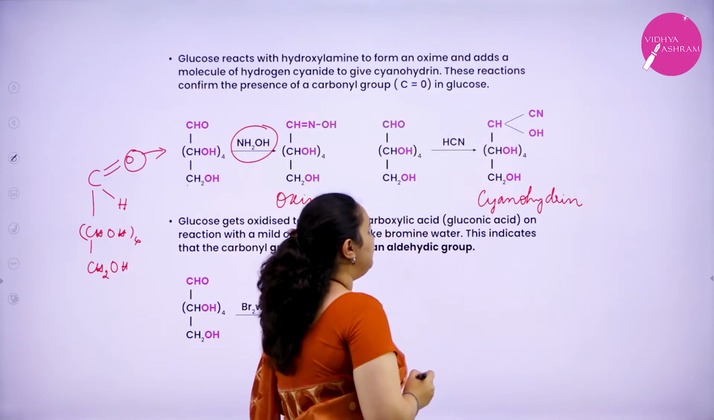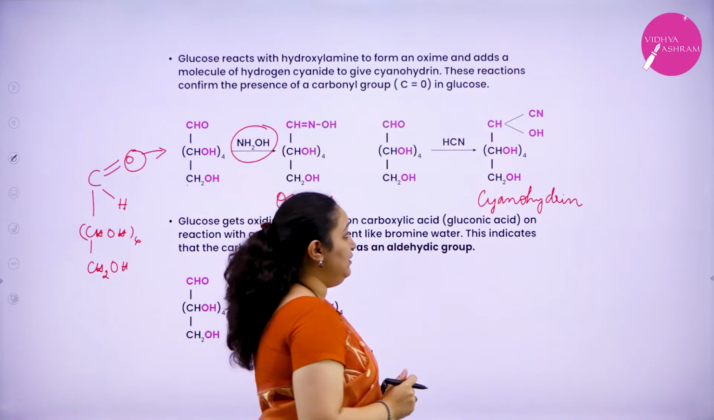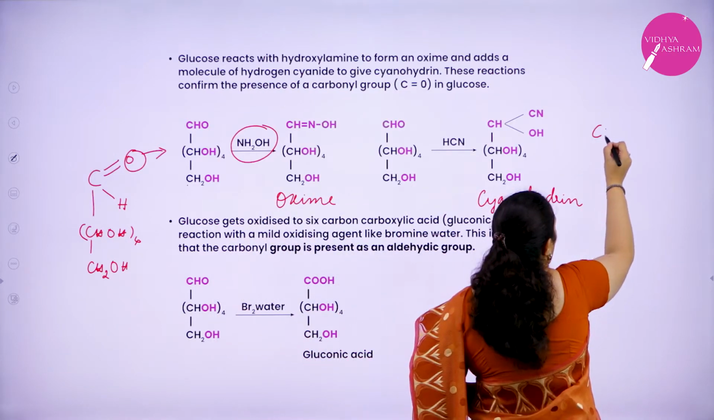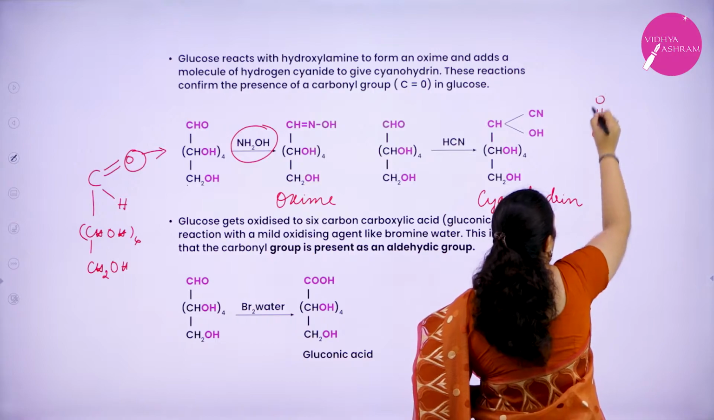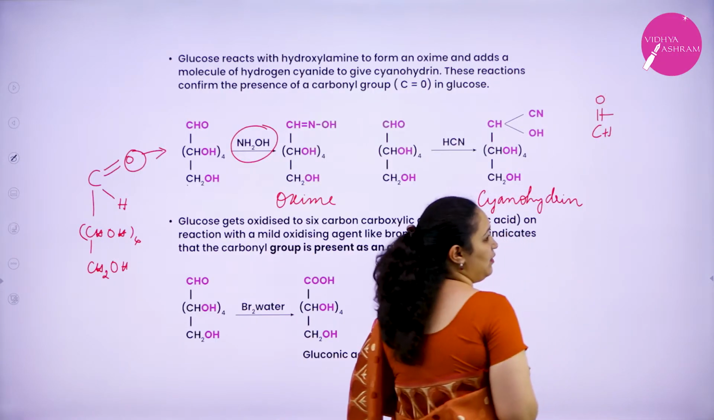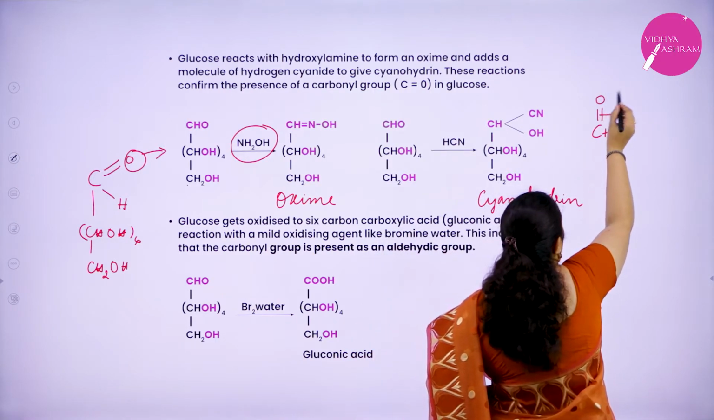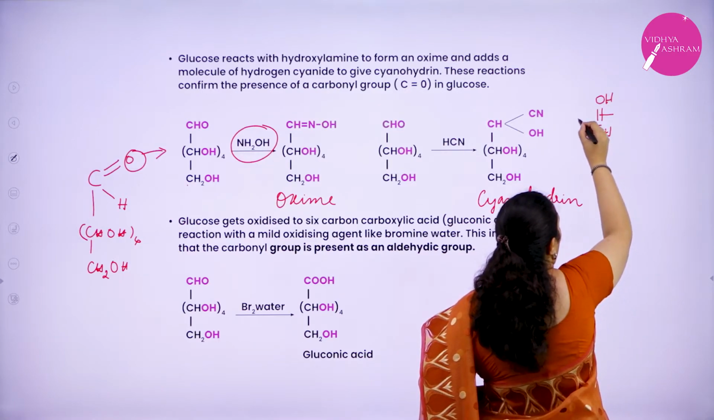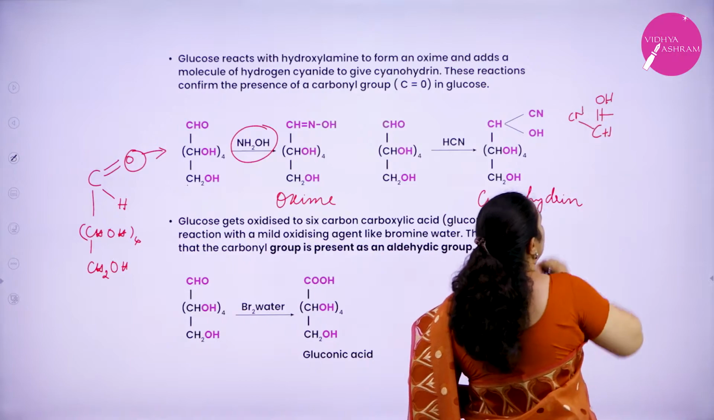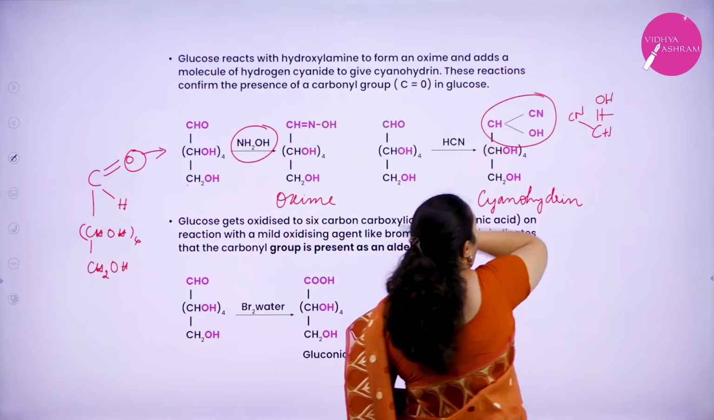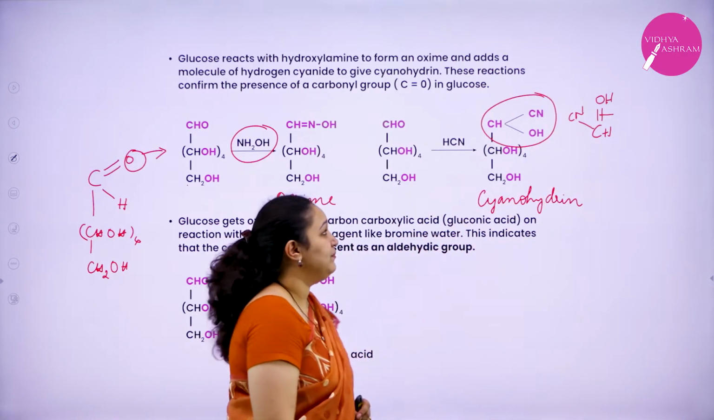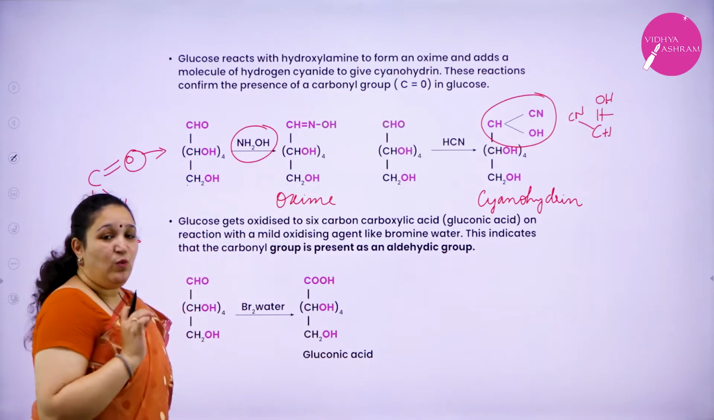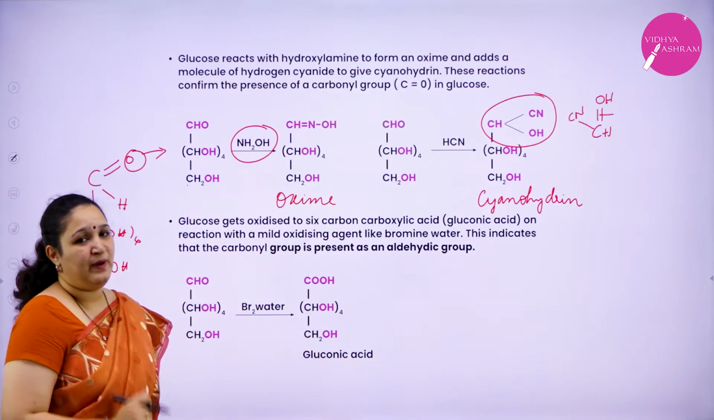Cyanohydrin, where the double bond was broken. You have a double bond here, and this double bond was broken. From the hydrogen cyanide, hydrogen came to oxygen and there was one more bond which is formed with cyanide. That is why we get this. Okay. So, what did this reaction predict?